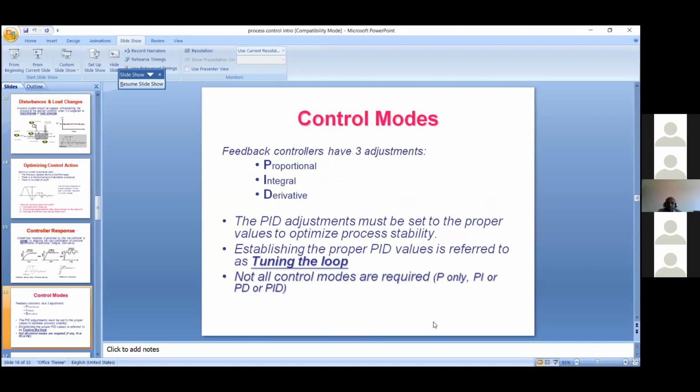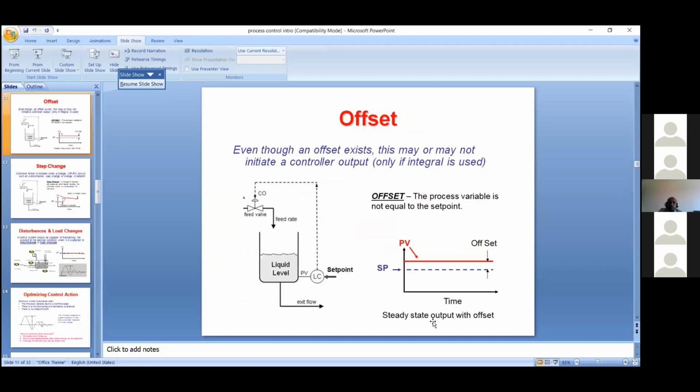In the feedback controller, we have three adjustments. One is the proportional adjustment, next is the integral adjustment, and third is the derivative. This is called PID adjustment or PID tuning. Tuning the loop in the beginning, or while commissioning, is very important.